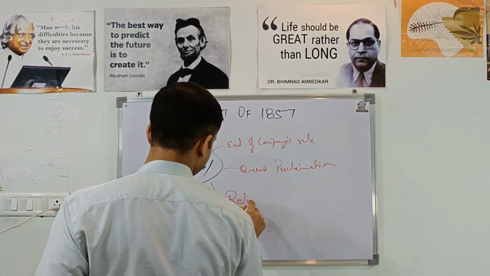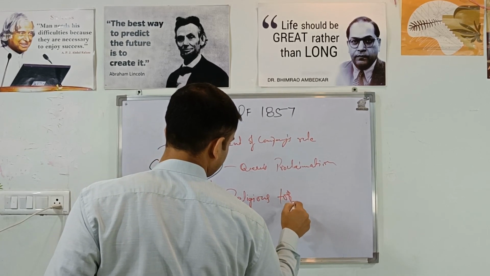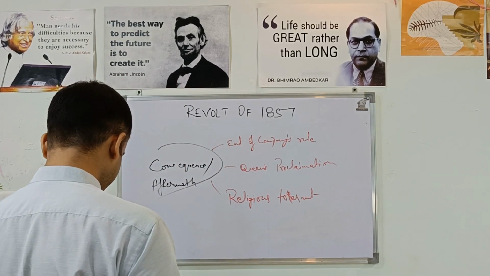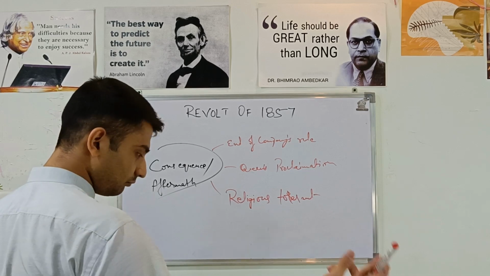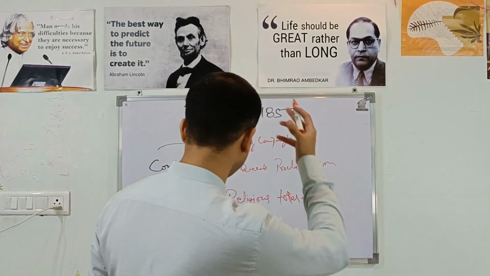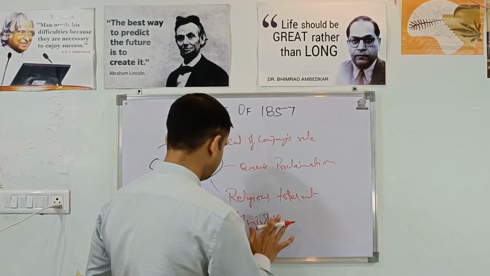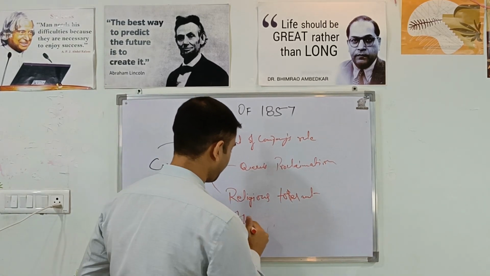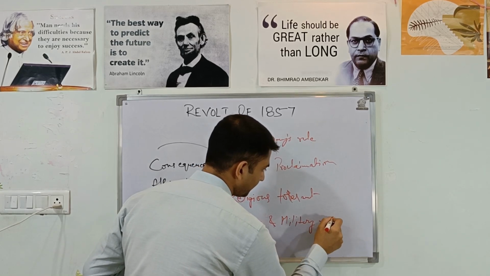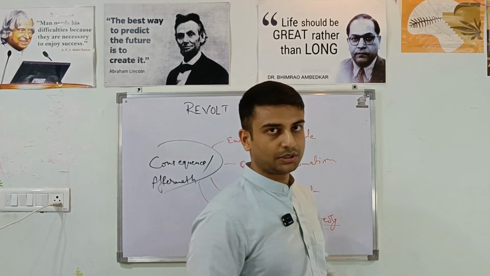It also said that they will be religious tolerant, and that there will be equality or equal opportunities. That was only on paper, because the civil services exam was held in London, which was the center. Then there was military reorganization. The ratio of British to Indian was increased, but higher posts remained with the Britishers only.